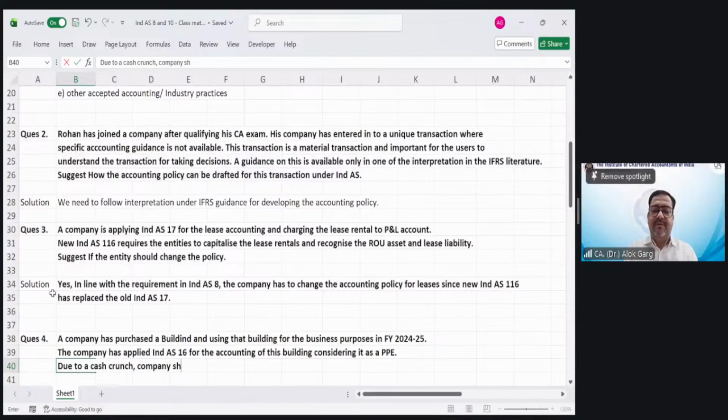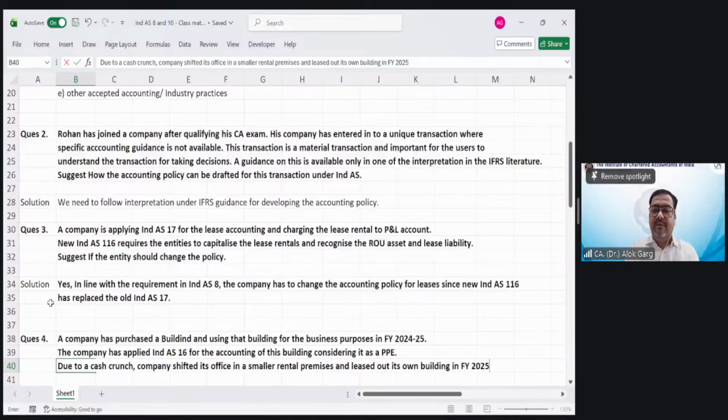Due to a cash crunch, the company shifted its office to a smaller rental premises and leased out its own building in FY 25-26.